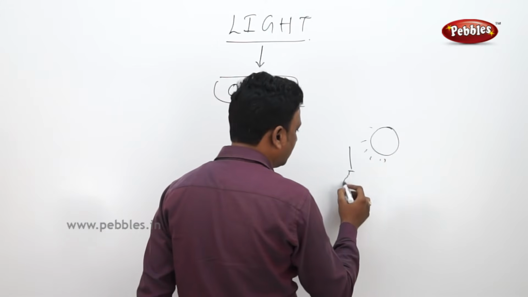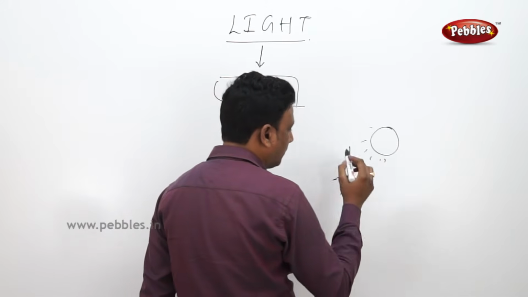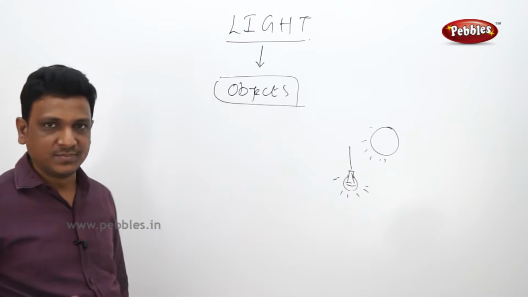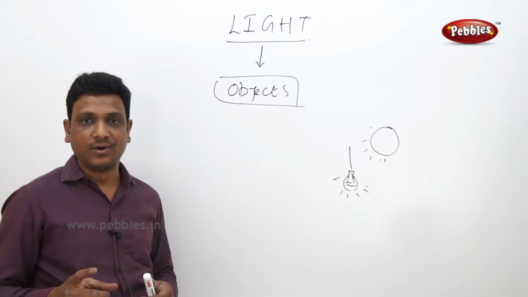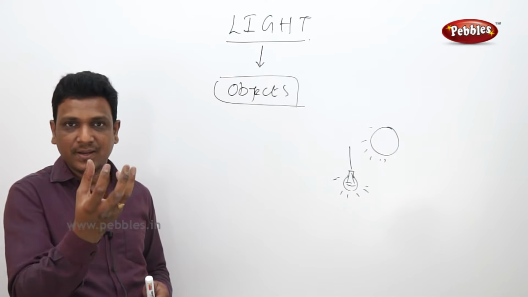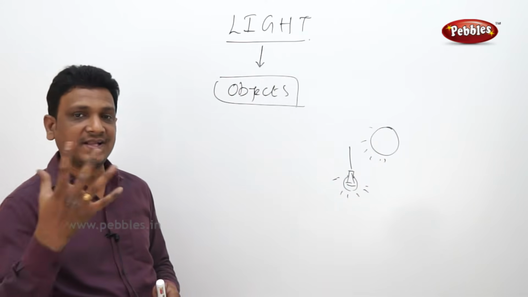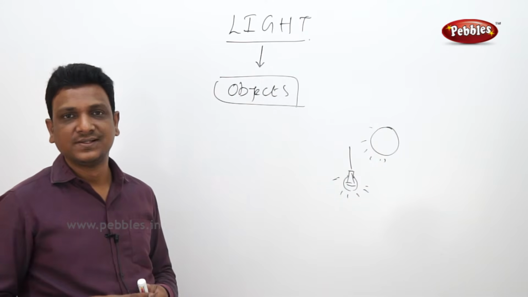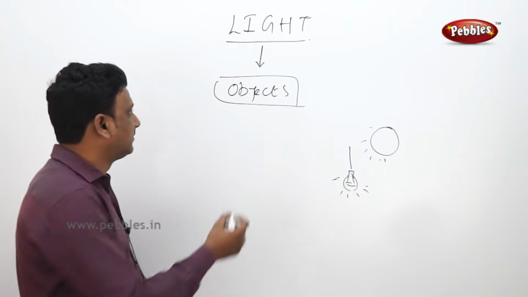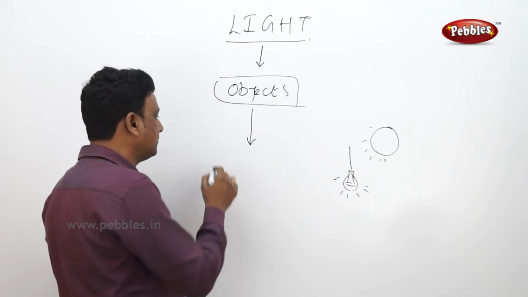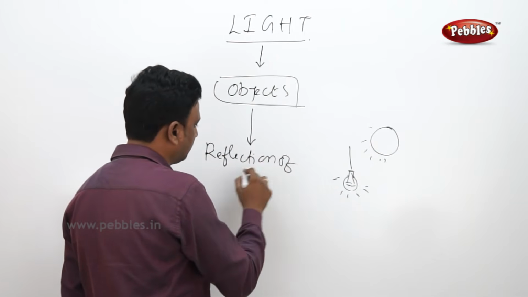So here is the light. When the light is on, you can see all the objects. When the light is off, you cannot see. Objects are there. When the light is on, from the light bulb, the light hits the objects. The objects reflect the light to your eyes, so you can see the object. So here the vision is based upon one thing, reflection of light.